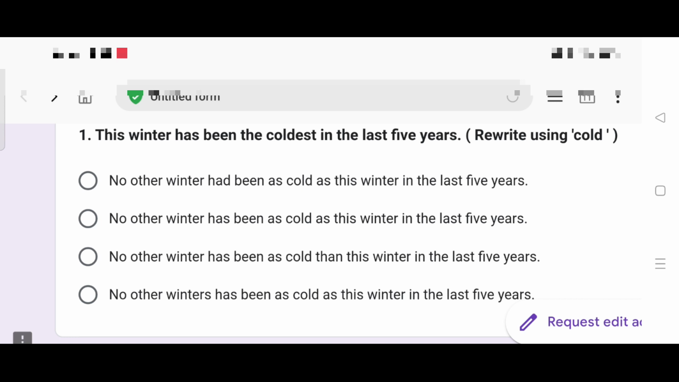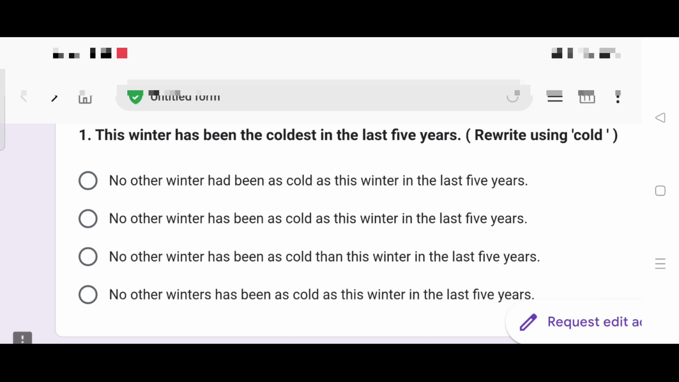Question number 1. This winter has been the coldest in the last 5 years. Rewrite using cold. This worksheet is prepared in accordance with the latest ICSE grammar question pattern. So, you will have to focus on degree of comparison. Adjectives, remember, degrees of comparison. Cold, colder, coldest. No other winter had been as cold as this winter in the last 5 years.